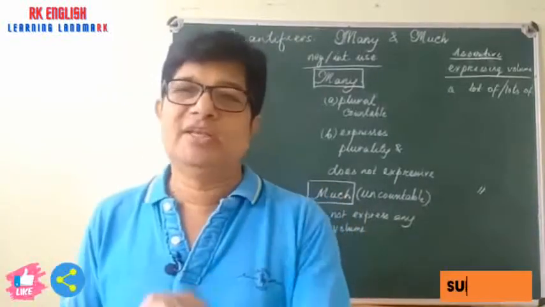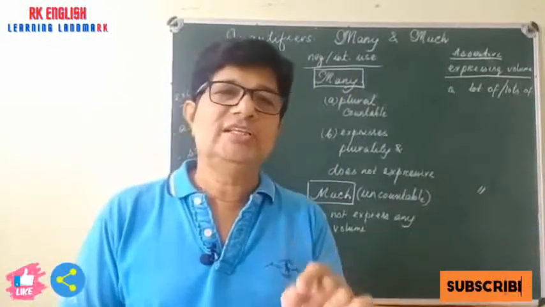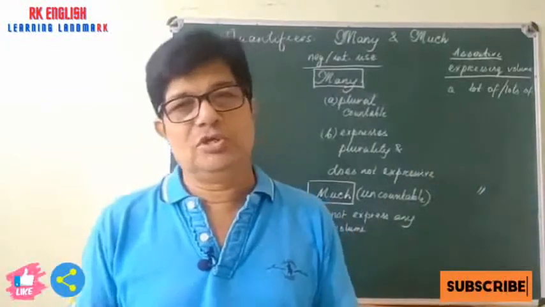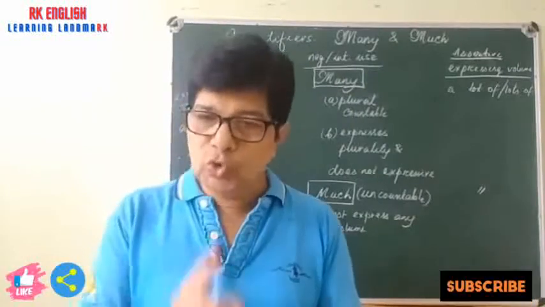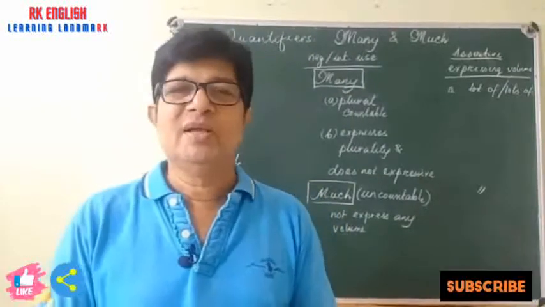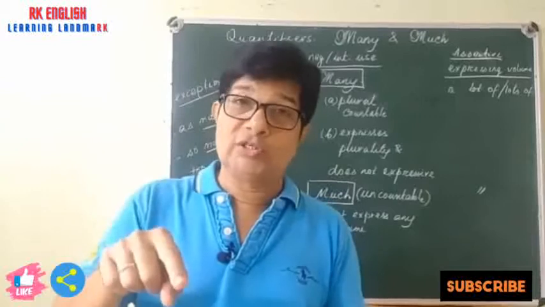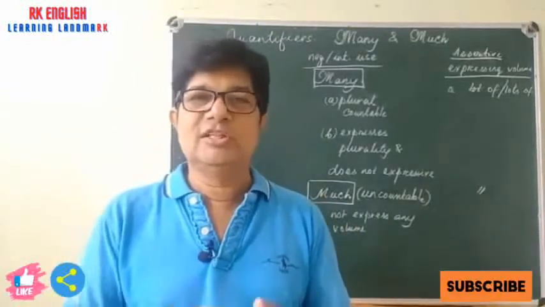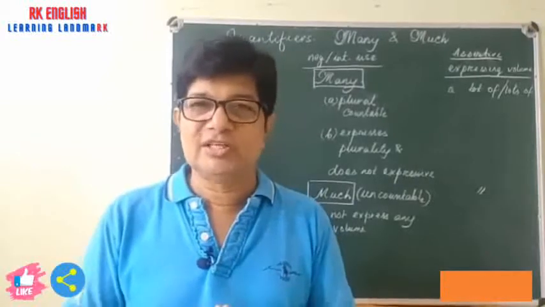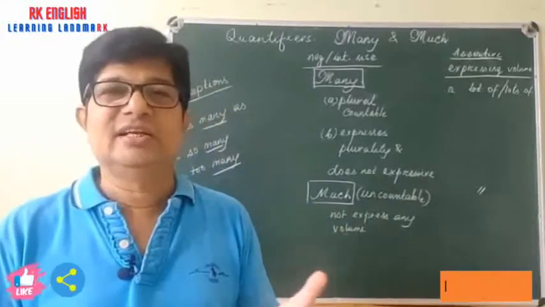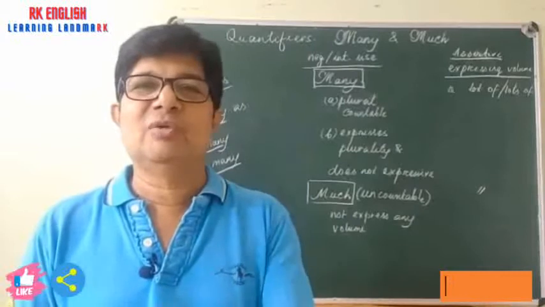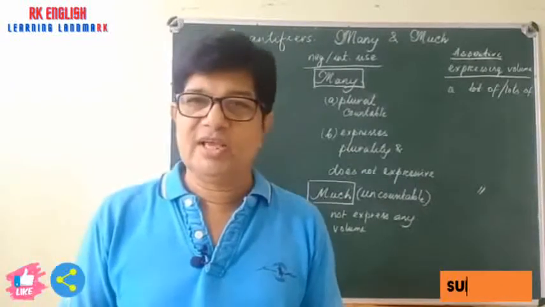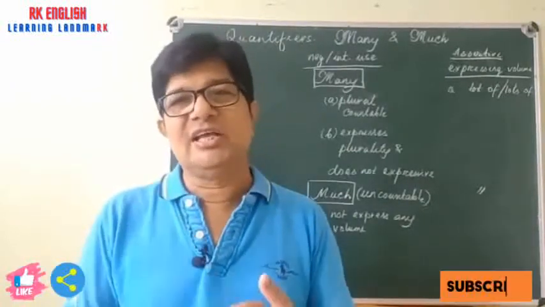Again, too many. You see, too is used in the negatives. You know it. The tea is too hot to drink, meaning thereby the tea is so hot that I cannot drink it. There are grammar books and teachers who say that the tea is so hot that it cannot be drunk. Okay, but the subject is I here.